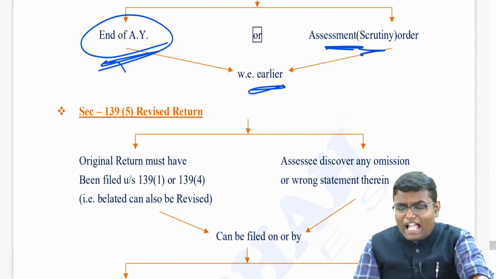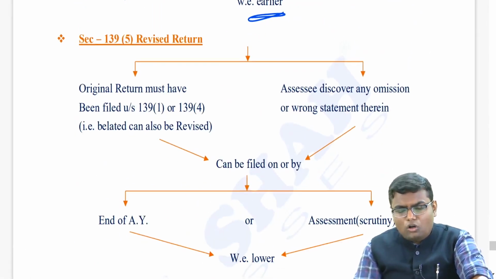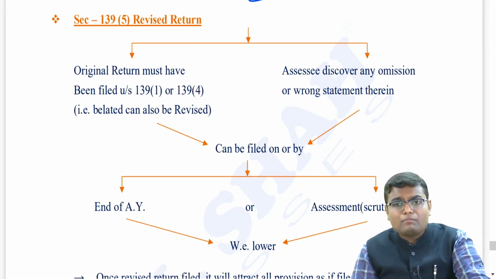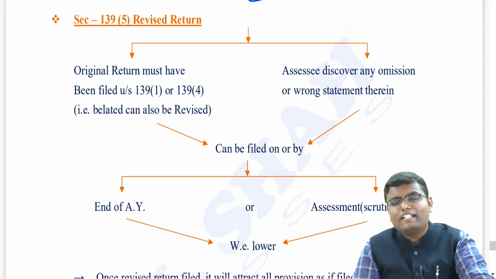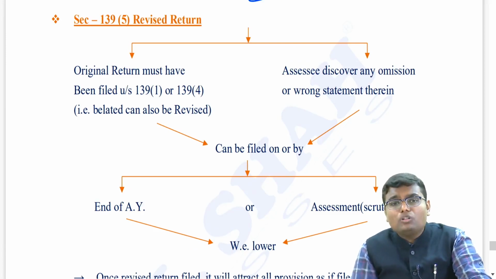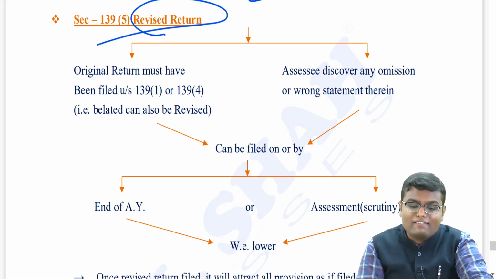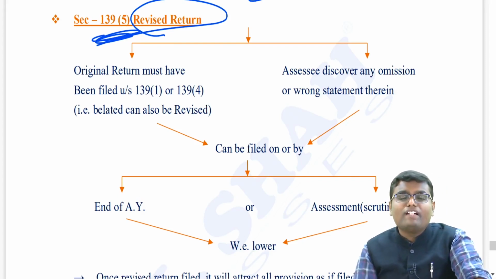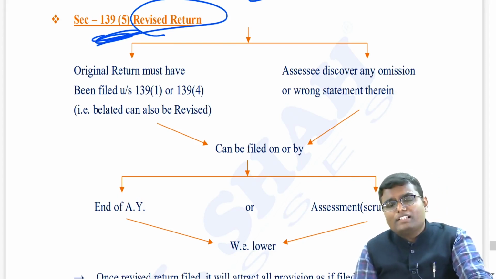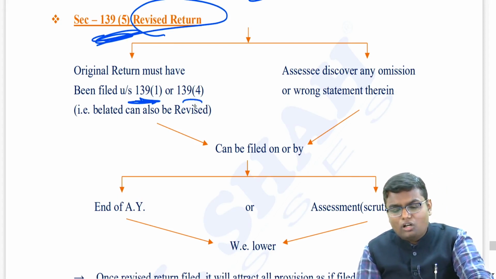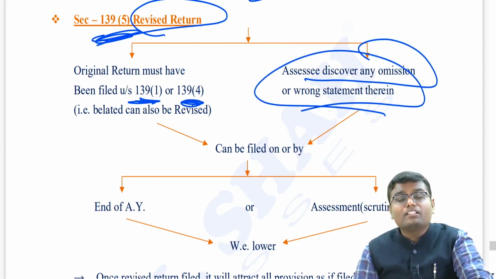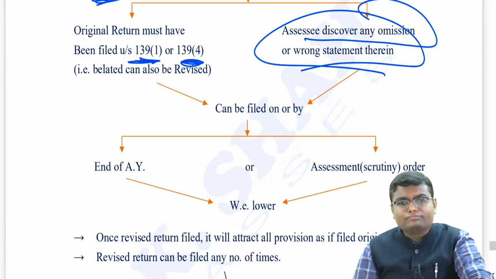Acha, what if I have filed my original return or belated return and in that I found some error, some omission, some wrong statement, and now I want to correct it? Can I do so? Yes, you have to file a revised return. Revised return can be filed under section 139 subsection 5. So if you have filed your return of income either under 139(1) or 139(4) and you discover any omission or a wrong statement, you can file the revised return.